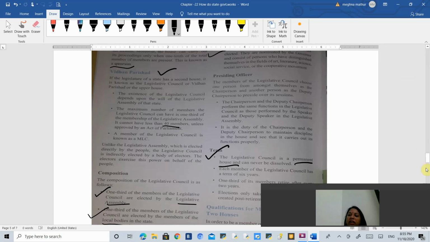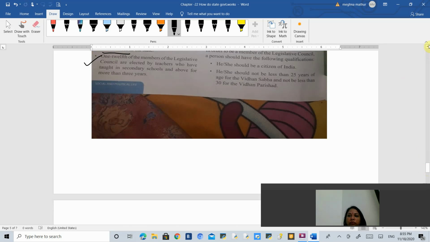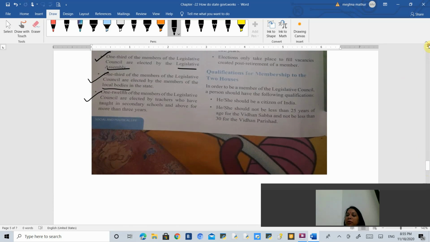Now what are the qualifications? If a person wants to be a member of Vidhan Sabha or Vidhan Parishad, then what are the qualifications a person must have? The first is he should be a citizen of India. Second is, to become a member of Vidhan Sabha, a person must be at least 25 years of age. And if a person wants to become a member of Vidhan Parishad, then the age must be 30 years. Okay.